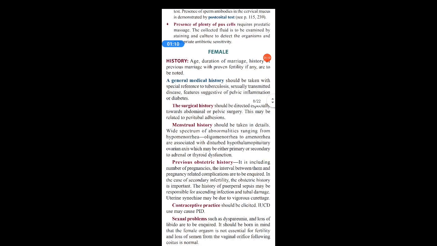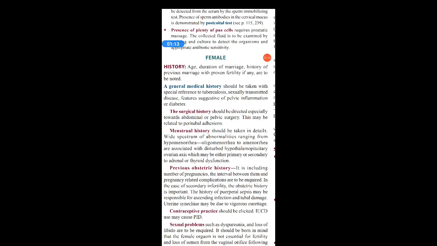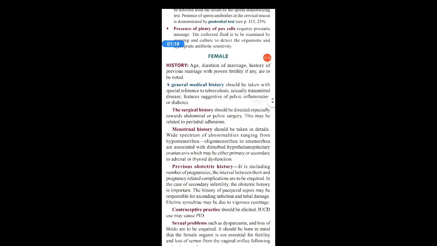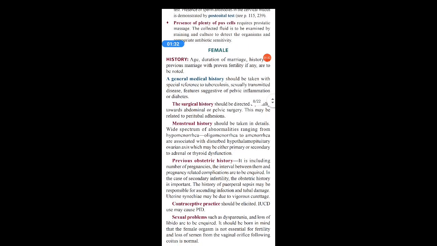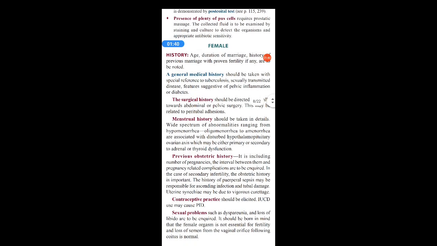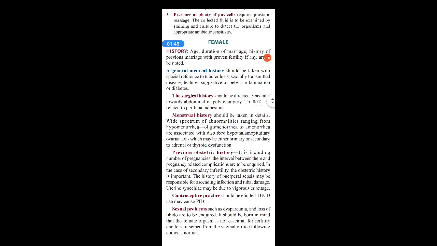The age, duration of marriage, history of previous marriage if any with proven fertility means, suppose a lady was already married before and this is her second marriage, and she already had children with the first partner, that means she's fertile. So all the marital history should be asked in detail. Then comes the general medical history. It should be taken with special reference to tuberculosis, sexually transmitted diseases, features suggestive of PID, pelvic inflammatory disease, or diabetes. So all these general diseases should be asked.